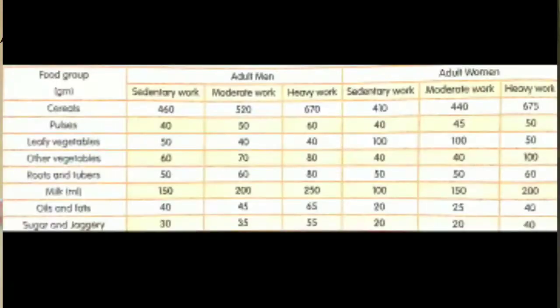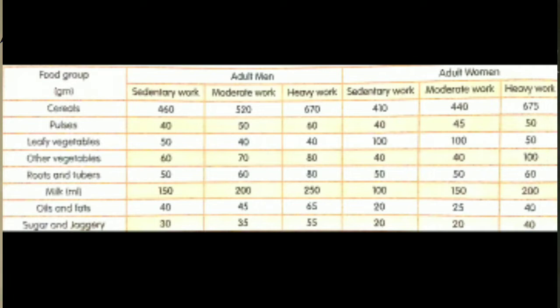In this table, it is clearly mentioned about adult men and adult women and their work: sedentary work, moderate work, heavy work. In that case, how much they have to take of the same food groups: cereals, pulses, leafy vegetables, other vegetables, roots and tubers, milk, oil and fats, sugar, jaggery, and how they need to take those things. That is already shown in this table. You just look at your workbook and analyze this table.